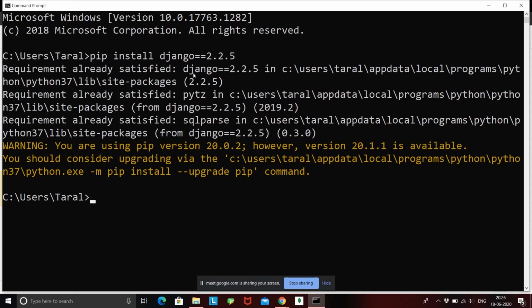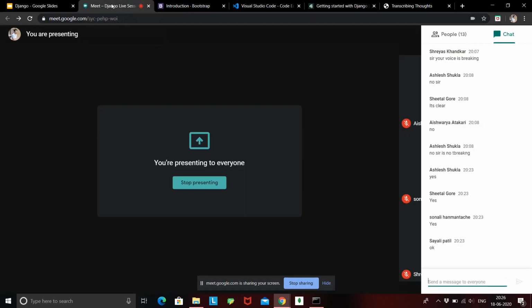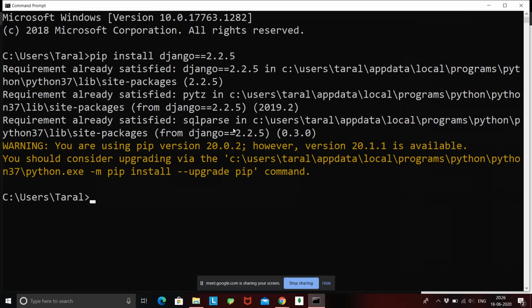In your case, you will be getting some download files, and once the downloading is completed, you are ready to use Django. I request everyone who is at their systems to go to your command prompt and run this command. I'll just show it again: pip install Django equals equals 2.2.5.